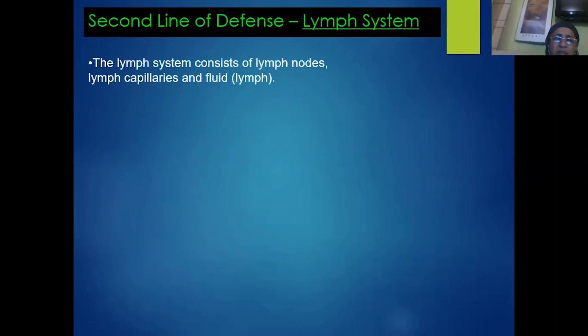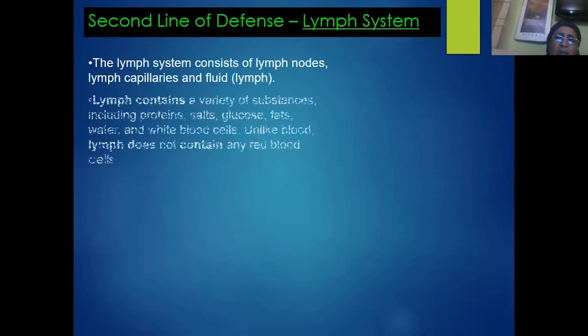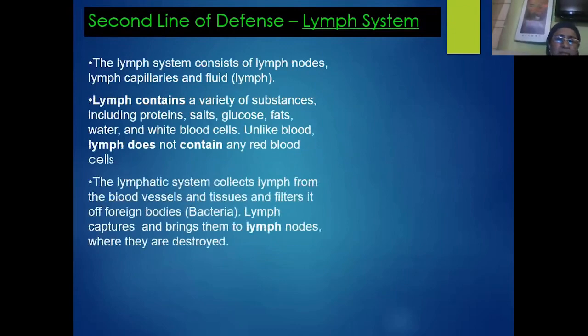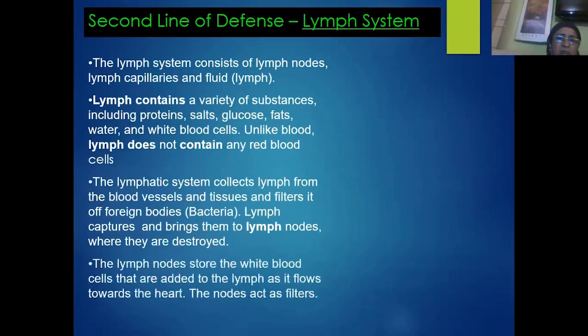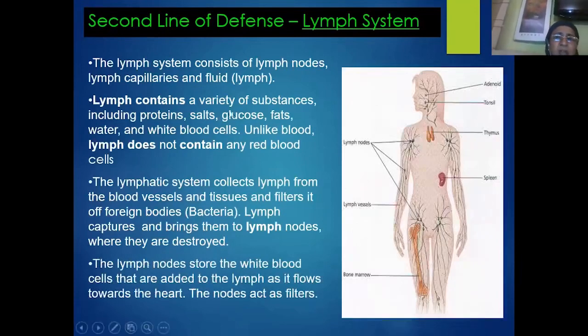So what are these lymphoid organs? In the body, apart from the main circulatory system, there is a supplementary, or we can say complementary, circulatory system called the lymphatic system. This lymphatic system consists of lymph nodes, which store the lymphocytes, and lymph capillaries through which the lymph will flow. In the blood capillaries, we know that the blood will flow. Similarly, in the lymph capillaries, the lymph will be flowing.